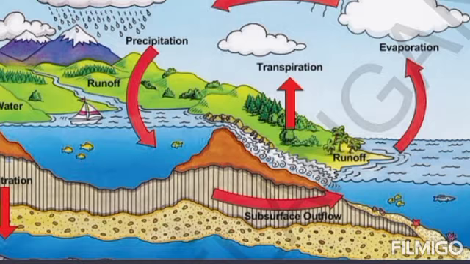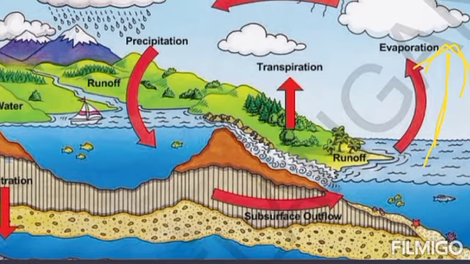Evaporation means the water which is evaporated: the liquid is changing into a gaseous state due to the heat of the sun. The water is changing into water vapor due to more heat, which is known as evaporation.